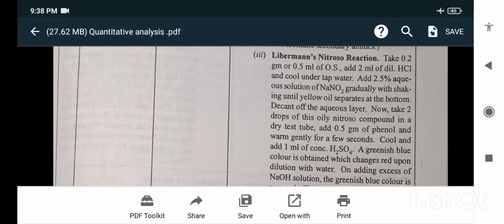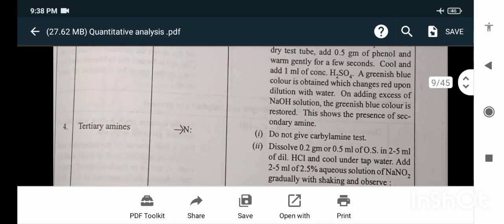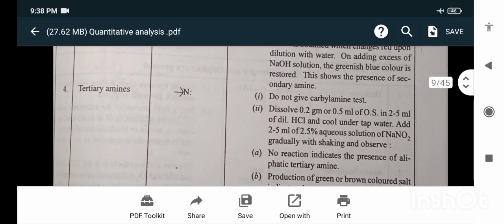Add 0.5 gram of phenol and warm gently for a few seconds. Cool and add 1 ml of concentrated H2SO4. A greenish blue color is obtained which changes to red upon dilution with water. On adding excess of sodium hydroxide solution, the greenish blue color is restored. This shows the presence of secondary amine. Tertiary amines do not give the carbylamine test.